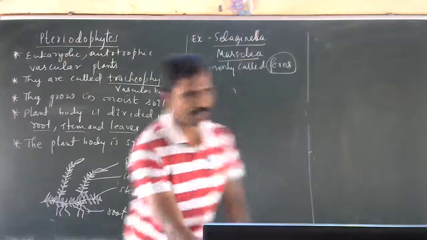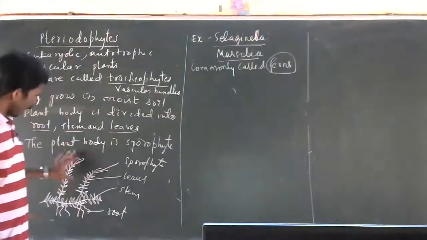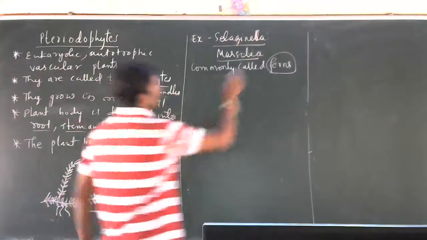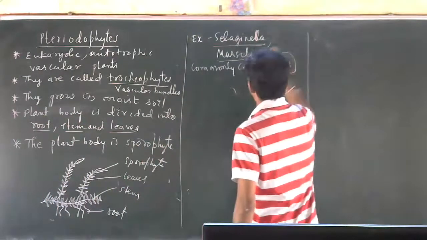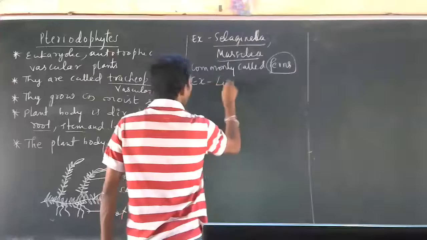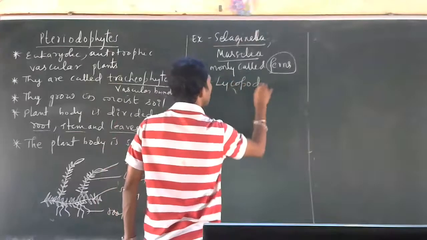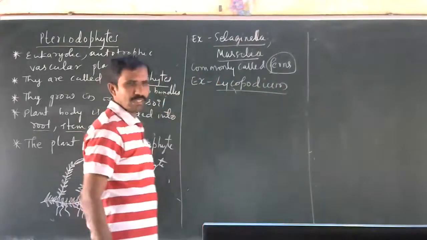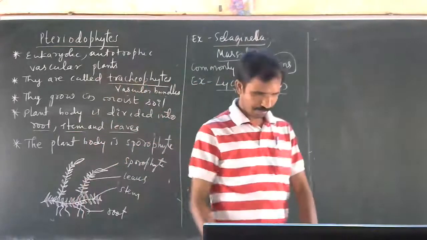They are very small also, like Selaginella if you take. So Lycopodium, you can give one more example. Many examples you can give, okay? Understood?